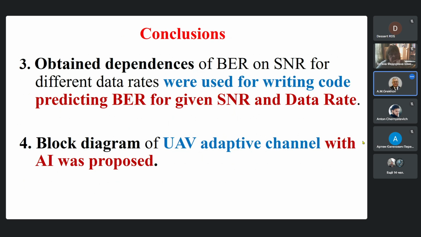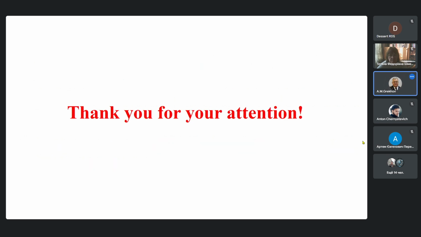The obtained dependencies of bit error rate on signal-to-noise ratio for different data rates were used for writing code predicting bit error rate for given signal-to-noise ratio and data rate. And a block diagram for an unmanned aerial vehicle adaptive channel with artificial intelligence was proposed.